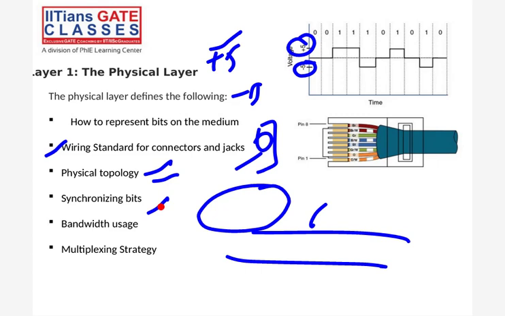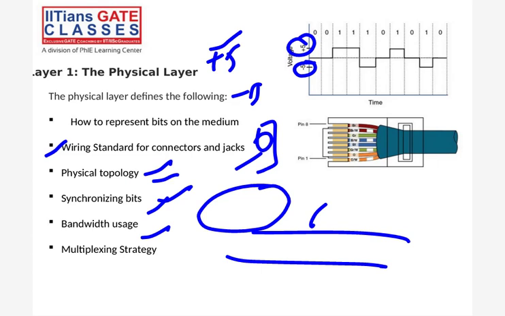Now this one is bandwidth usage. There are two types, broadband and baseband. Broadband is what you are using at your home.